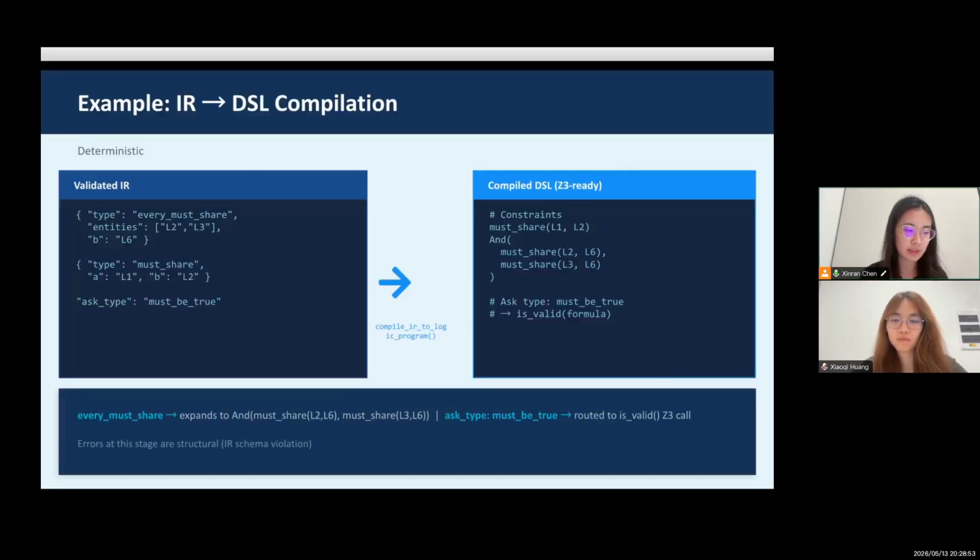Once the IR is validated, it goes through a deterministic compiler. The compiler converts each IR structure into executable Z3-ready DSL code. For example, "every" expands into multiple constraints, while ask type determines the corresponding solver query. Because this stage is fully deterministic, the same IR always produces the same compiled program, eliminating LLM randomness during execution.